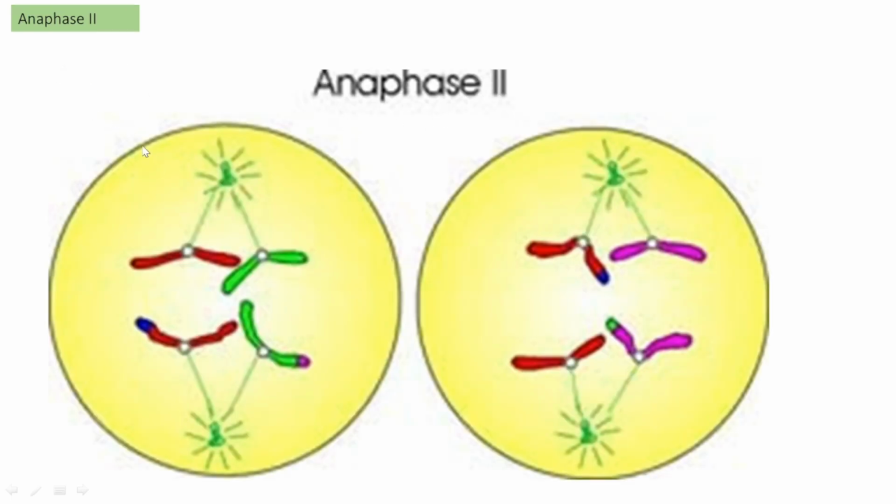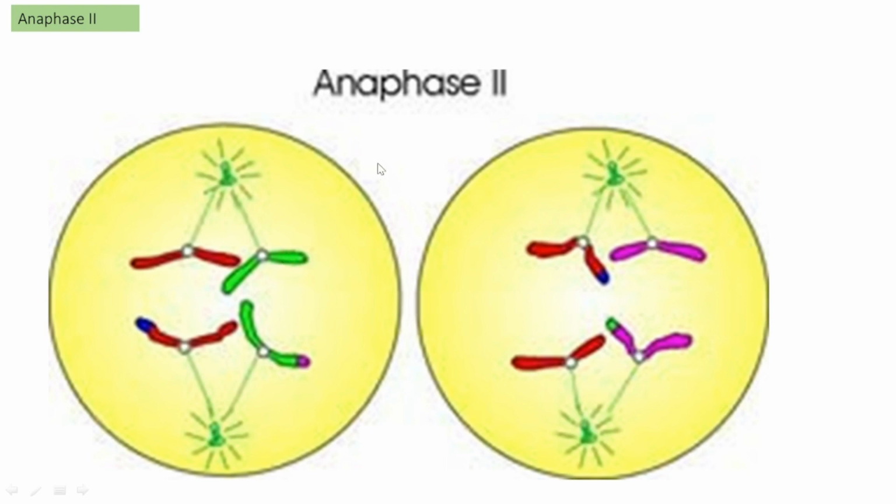During anaphase, the chromatids of the chromosomes split up and start moving to the opposite poles. We already learned that at the end of the first meiotic division, even though the two cells formed are haploid with respect to chromosome number, they are still diploid with respect to DNA content.